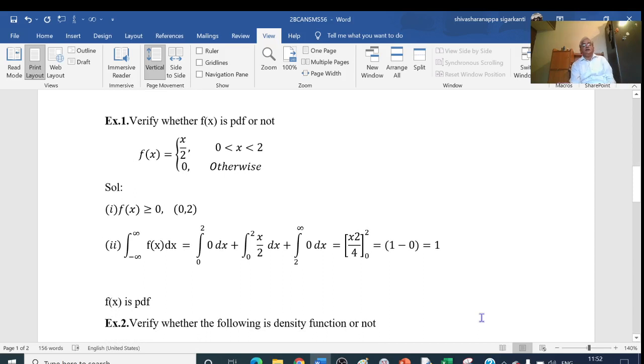For the second condition, I will consider the integral from minus infinity to plus infinity of f of x dx.